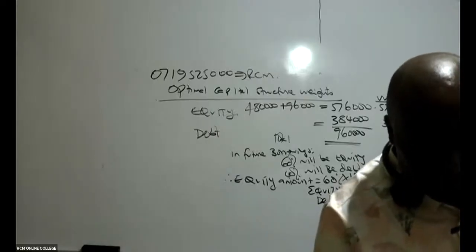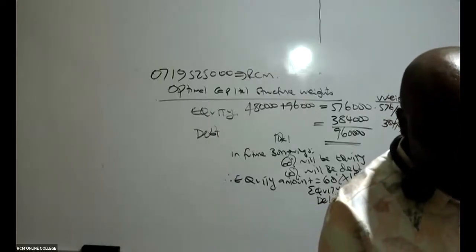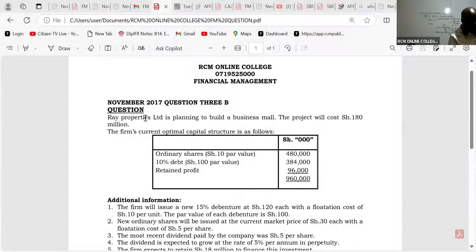Where do you get the 180? Thanks for asking. Remember, Ray Properties Limited is planning to build a business mall. The project will cost how much here? 180 million. So this is the amount you are looking for. You as the finance manager have been told to do a mall, and the project cost is 180 million, so they tell you to look for that 180. Then you're going to issue shares of 108, and then debt of 72.